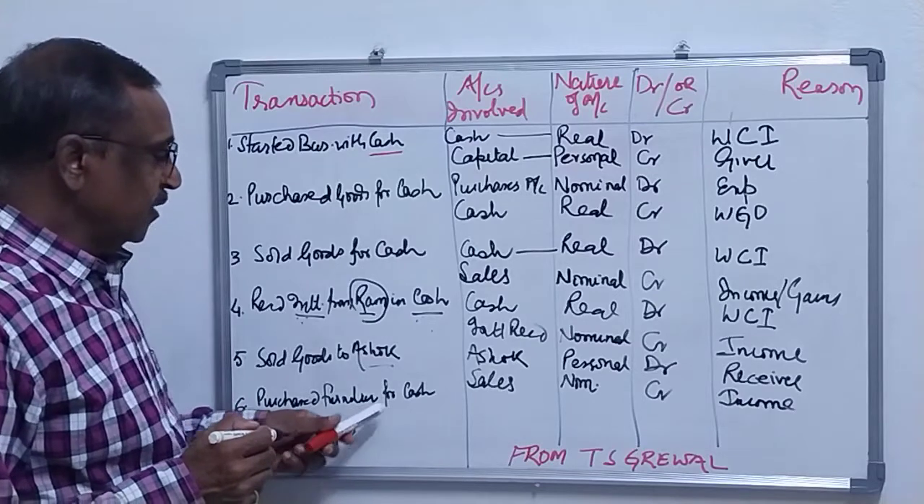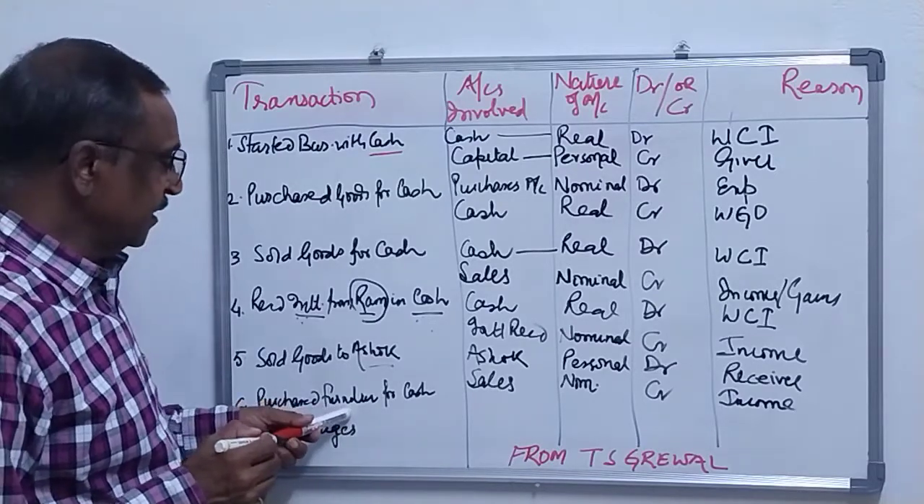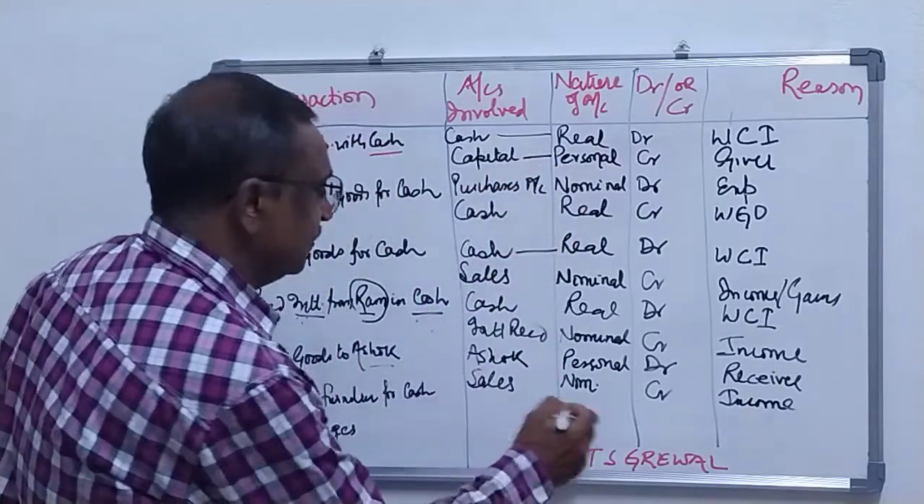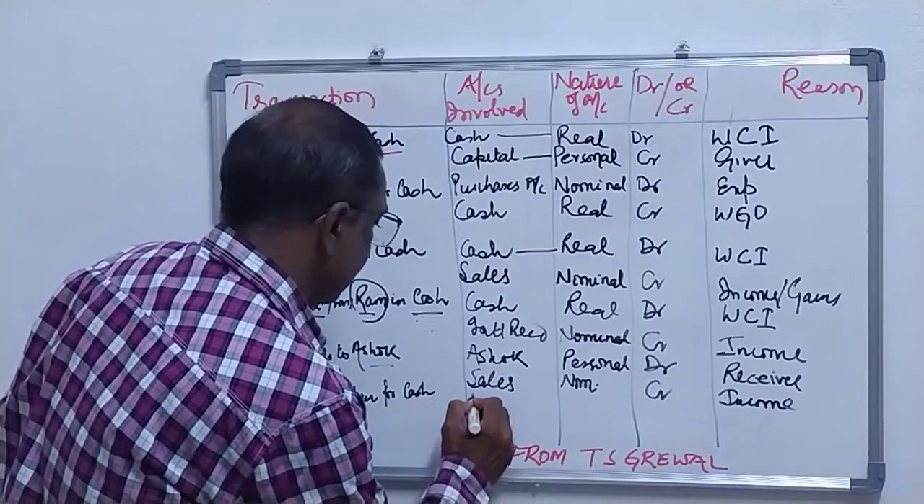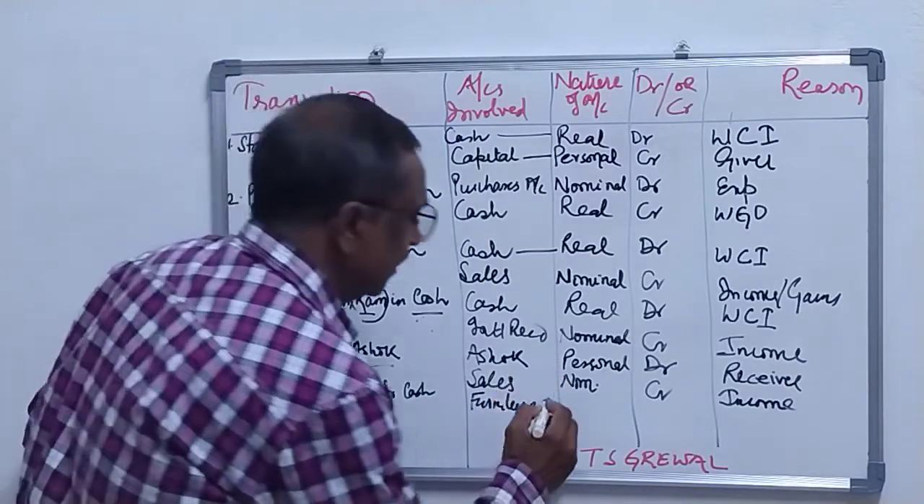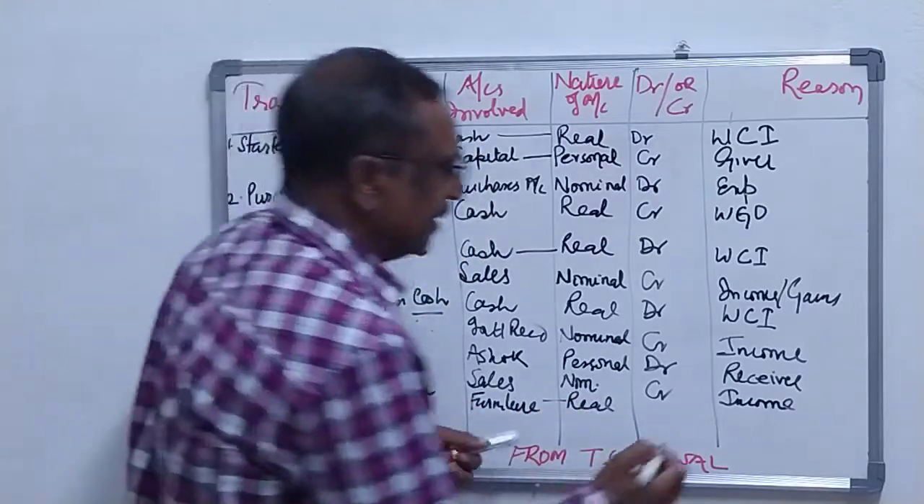Purchase furniture for cash. You have purchased furniture. So furniture is your asset, and asset comes under real account. So we will write furniture. And furniture is your real account. What comes in is debited.